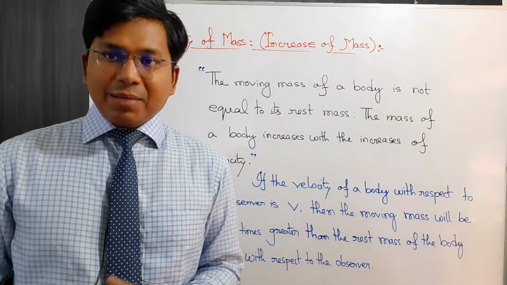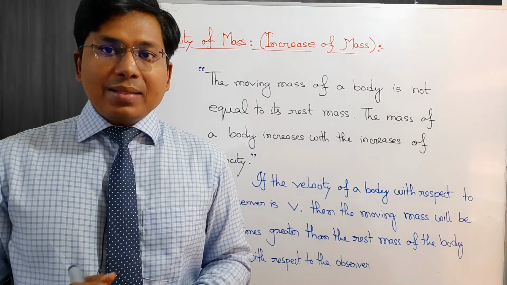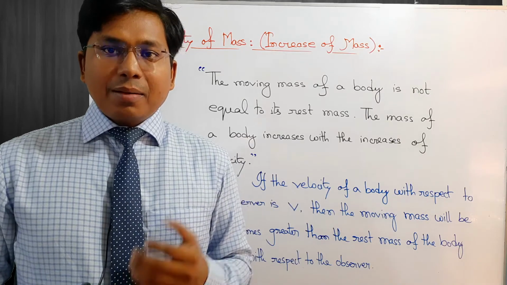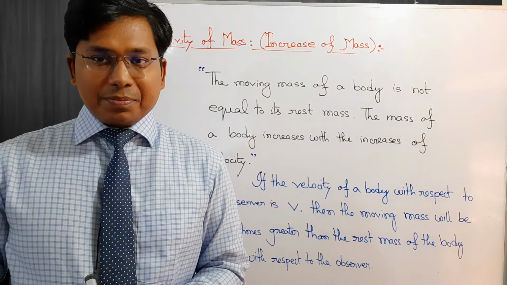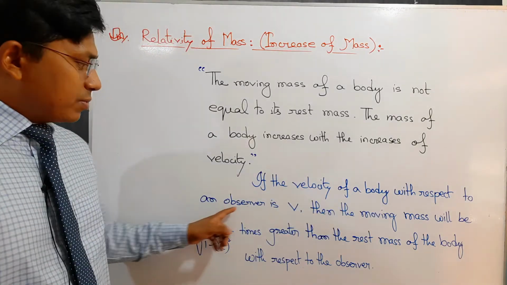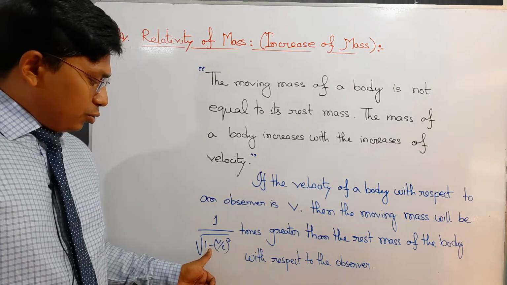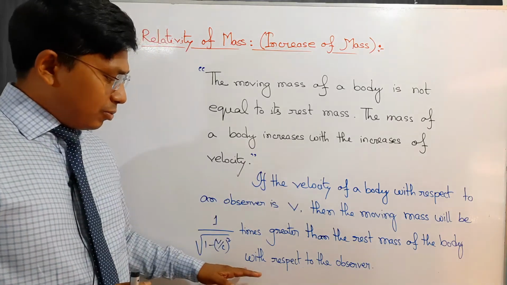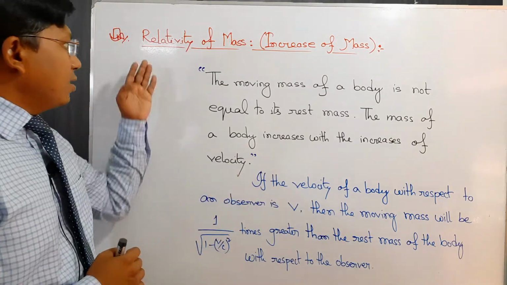Now the theory of relativity in the perspective of mass is called relativity of mass, or increase of mass. The moving mass of any body is not equal to the rest mass. The mass of a body increases with the increase of its velocity. That means if the velocity of the body with respect to an observer is v, the moving mass will be 1 by root over 1 minus v by c whole square times greater than the rest mass, with respect to the observer. This phenomenon is called relativity of mass.